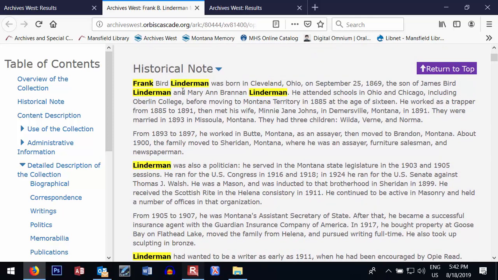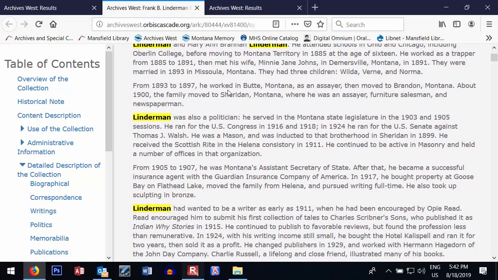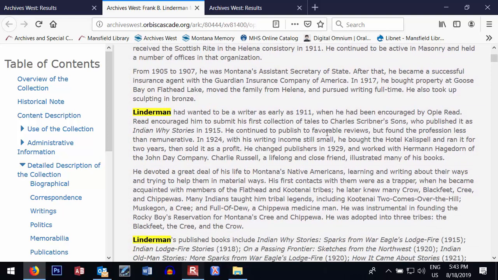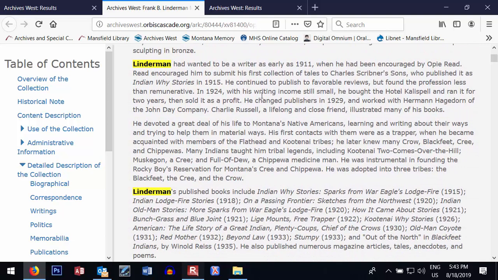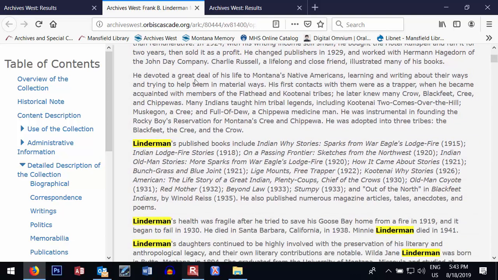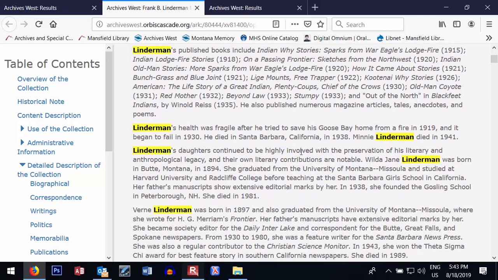So you'll see when Frank Linderman was born and to whom. You'll see the dates that he met and married and had 3 children and where he worked. You'll see some information about his careers. He was a politician, he was an assayer, a furniture salesman, he was a writer, and then you'll see that he devoted a great deal of his life to Montana's Native Americans, and so the bulk of the collection focuses on that. You'll also see information about his published books and when he passed away.